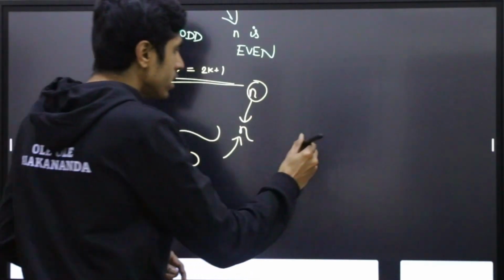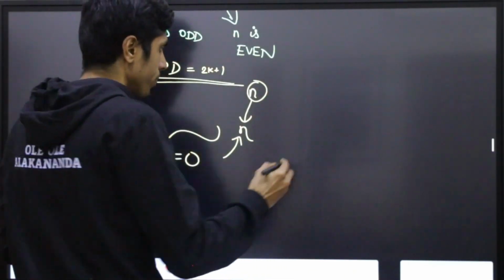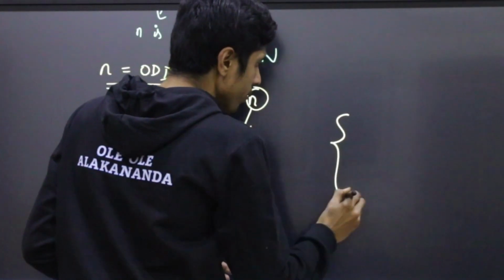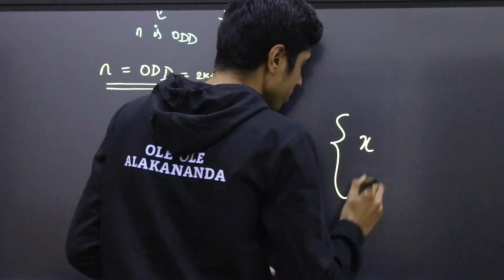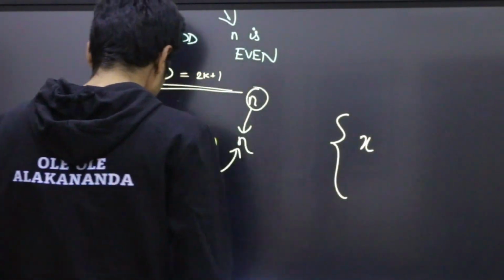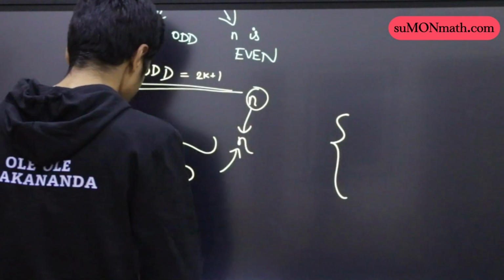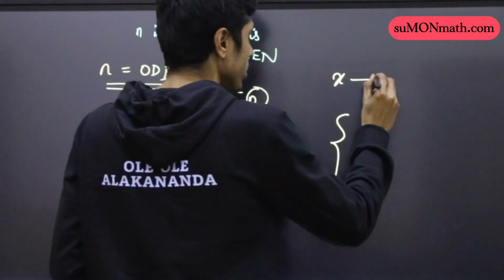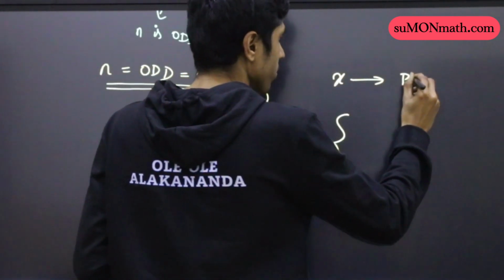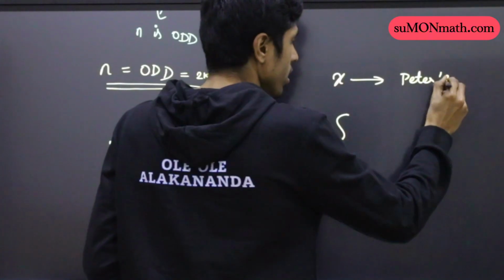So here is the algorithm that Becky will follow. Becky writes x, a number x, where x is Peter's claim.